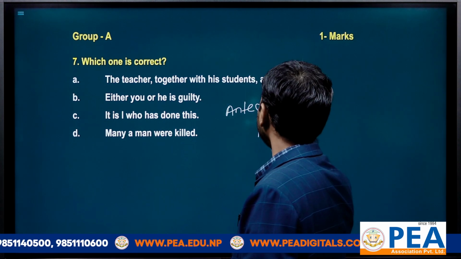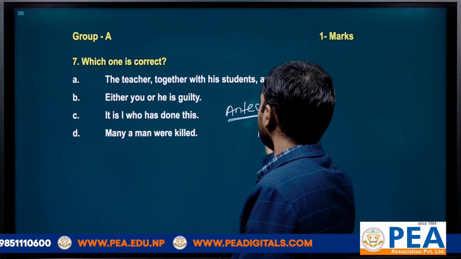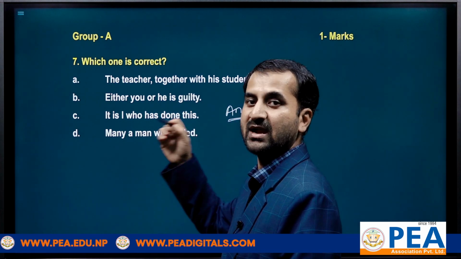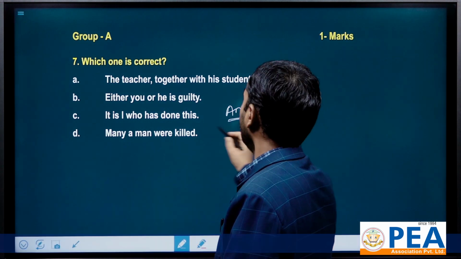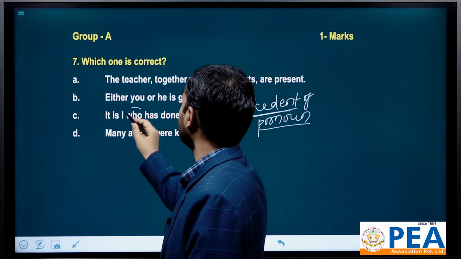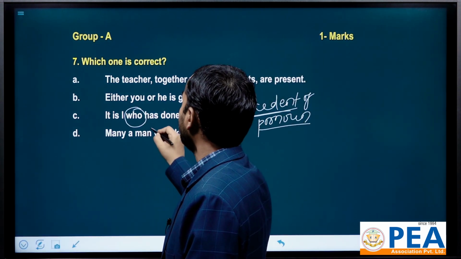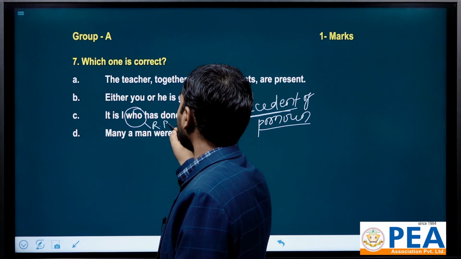So here we see, antecedent means what? Antecedent means the preceding term, that which comes before. So before what? Pronoun. Here we see, where is the pronoun? This one is the pronoun. Which pronoun? Relative pronoun.